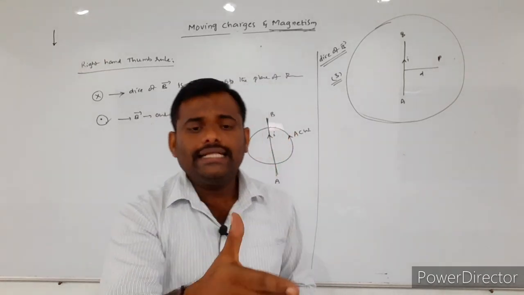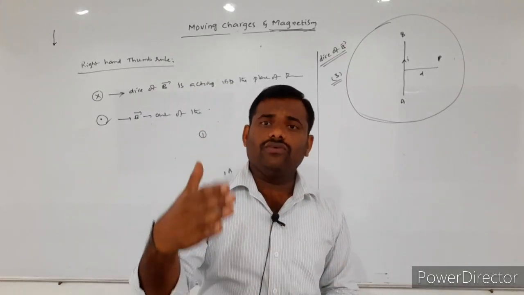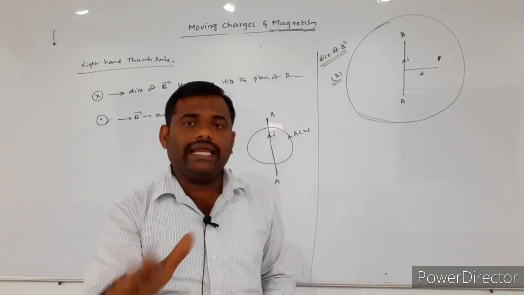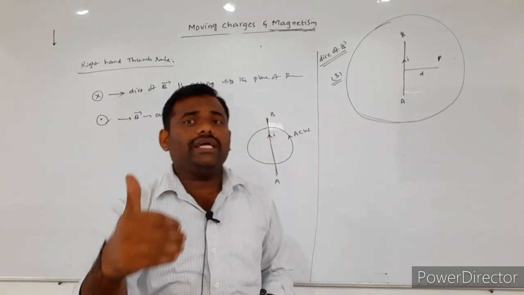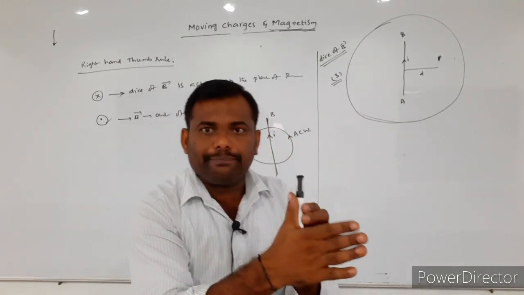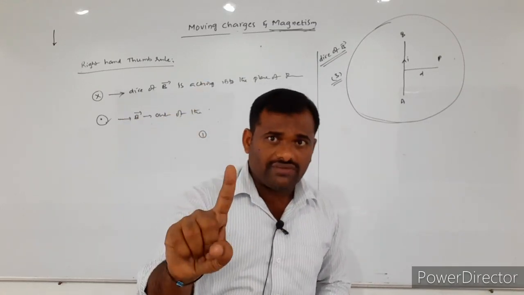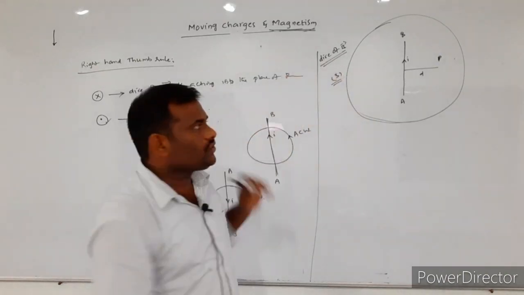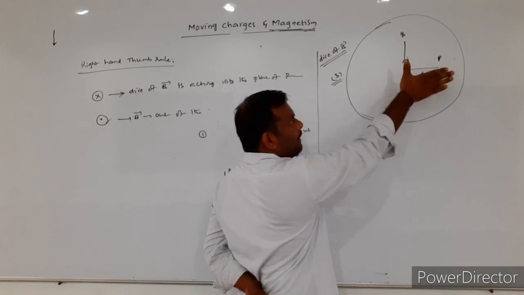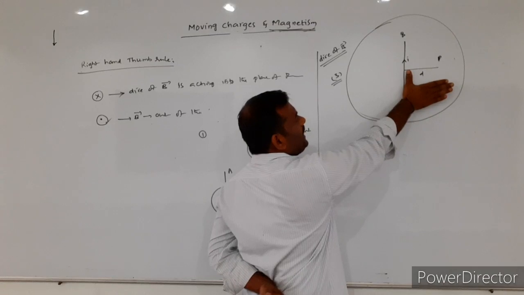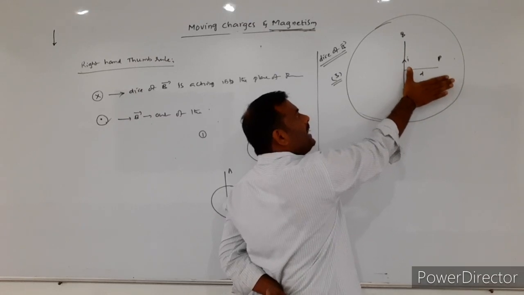Stretch your right hand. The thumb is representing the direction of the flow of the current, and the curling fingers are giving the direction of the magnetic field. Thumb is representing the direction of the current, as well as curling fingers are indicating the direction of the magnetic field. See here carefully. I am placing my right hand thumb in the direction of the current. Here, AB is the current carrying conducting wire. So my right hand thumb is placed in the direction of the current.